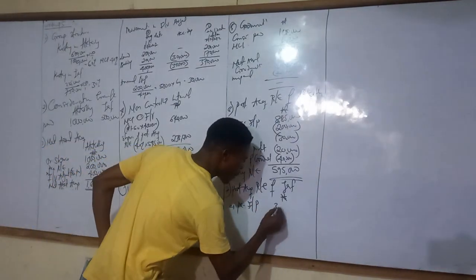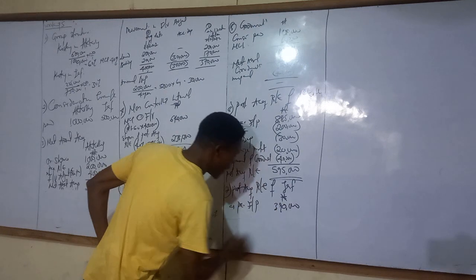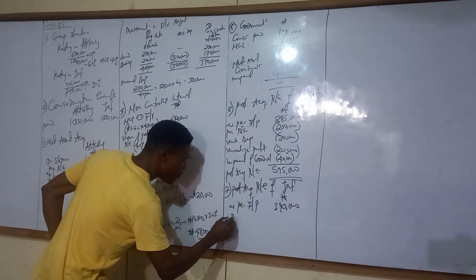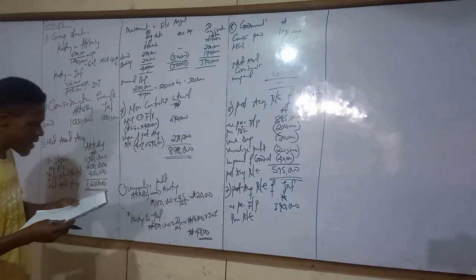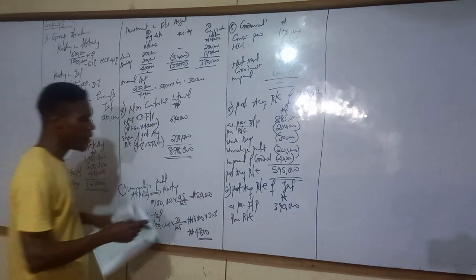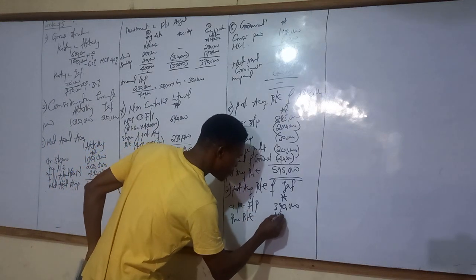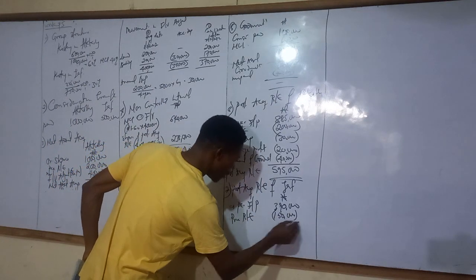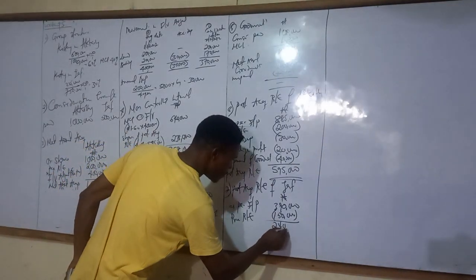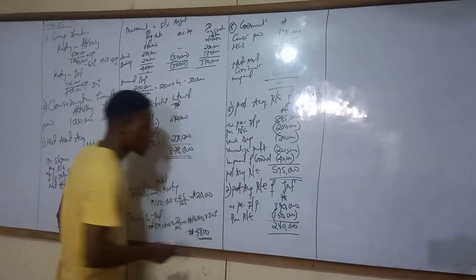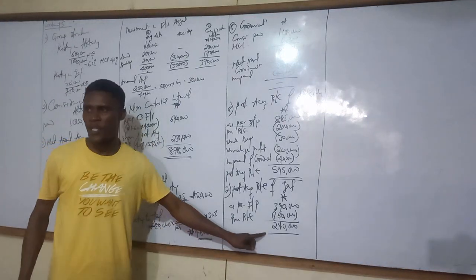Then the pre-acquisition retained earnings of JAB is 150. So what is left is 240. This is the post acquisition retained earnings of that associate.